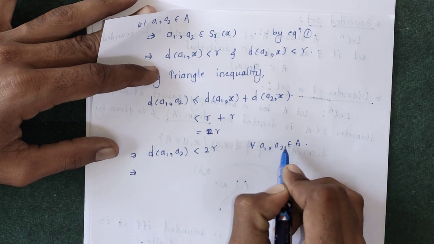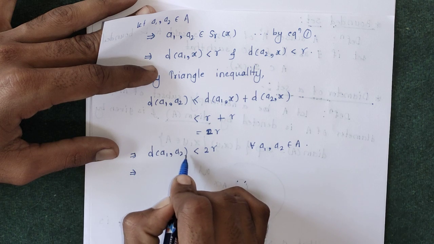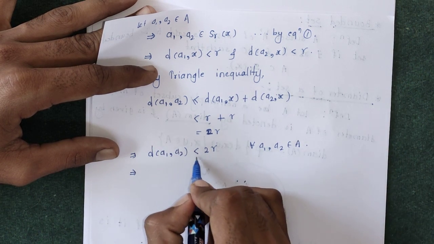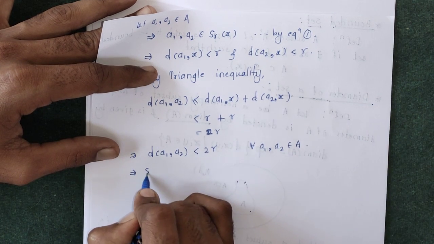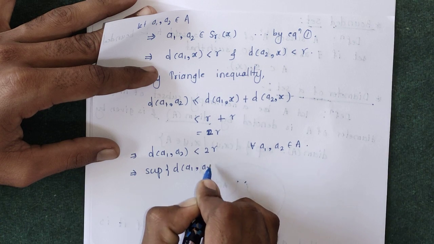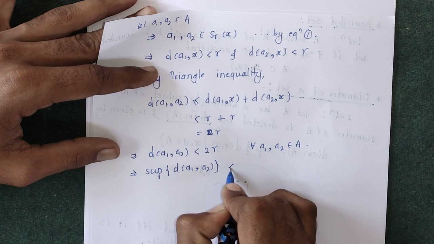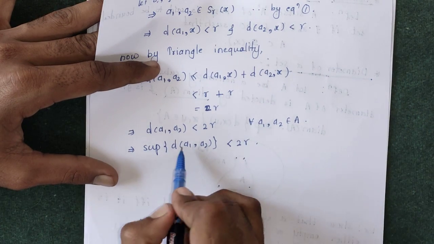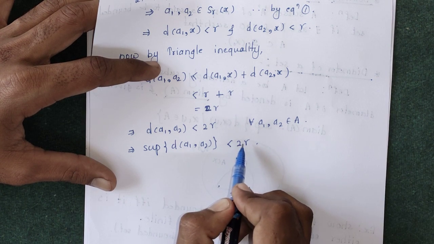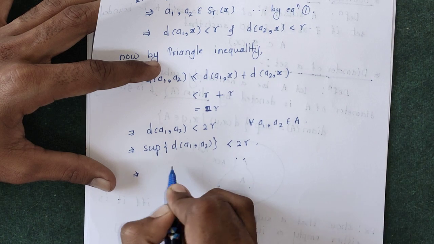So for all a1, a2, the distance between a1 and a2 is less than r. If we take the maximum distance, the supremum of the distance between these a1, a2, then clearly that distance is again less than 2r. This implies the supremum of d(a1, a2) such that a1, a2 belong to A is strictly less than 2r. So the supremum of distance between any two elements of that set is less than some 2r, that is some real number, which implies this is the diameter of A.